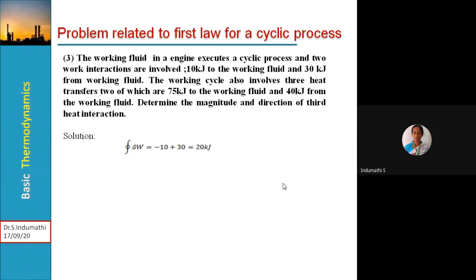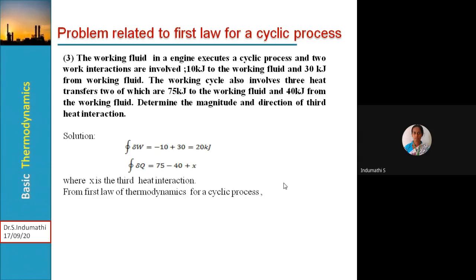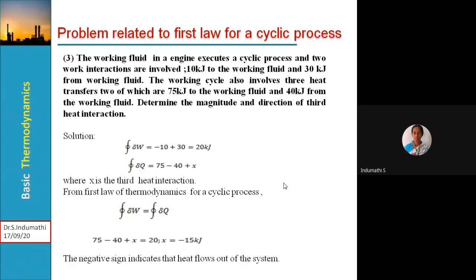Here also, the working fluid in an engine executes a cyclic process and two work interactions are involved. The working cycle also involves three heat transfers, two of which are given. Then determine the magnitude and direction of the third heat interaction. The same law of conservation of energy expression we can use, and the unknown we can determine. Here the negative sign we are getting indicates that heat flows out of the system.